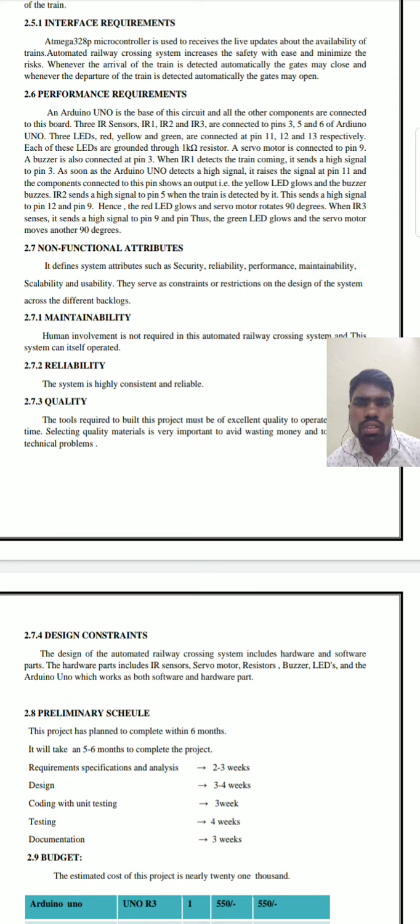Performance requirements: here an Arduino Uno is the base of this circuit, and all the other components are connected to this board.